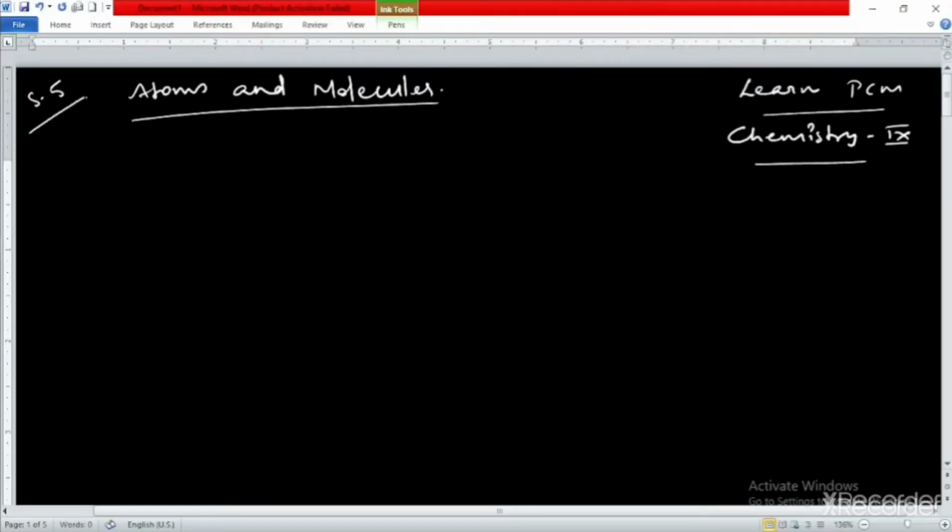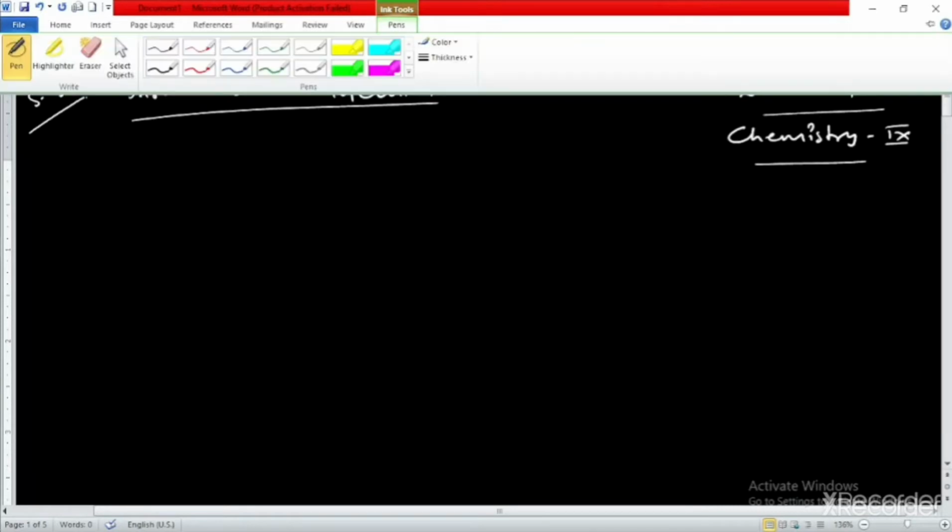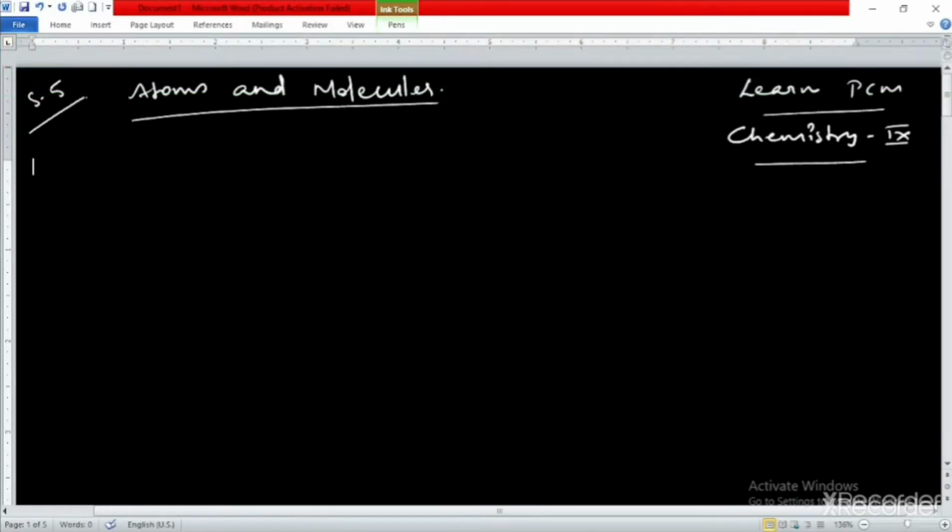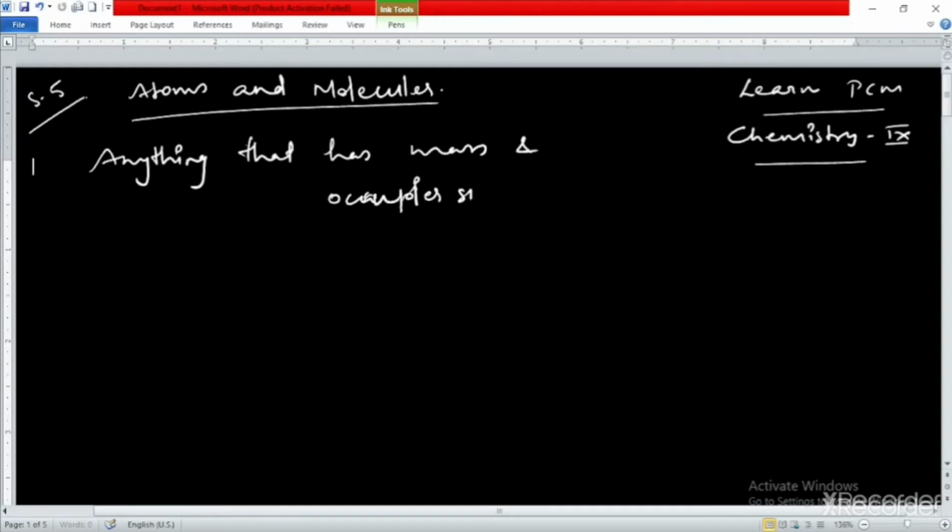So if you remember, we have already come to know about matter. We know that anything that has mass and occupies space is known as what? Matter. We also know that matter consists of what? Matter consists of particles, right?